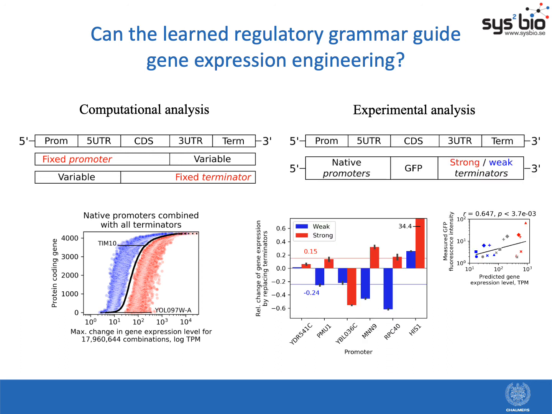So we then tested this also experimentally, and for this we designed constructs with native promoters and variants of terminators, either strong or weak, so either predicted to upregulate or downregulate the gene expression levels. And we found that indeed, on average, over 20% of the gene expression could be varied with these different terminator regions. And we also found combinations of regions with much larger changes of expression levels. So this shows that just by learning from the native genome, we can guide gene expression engineering without the requirement of any synthetic approaches.